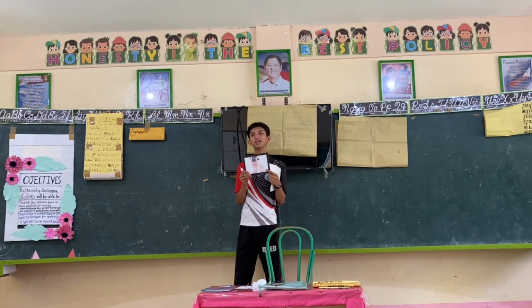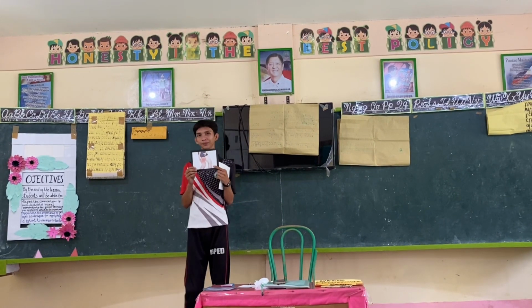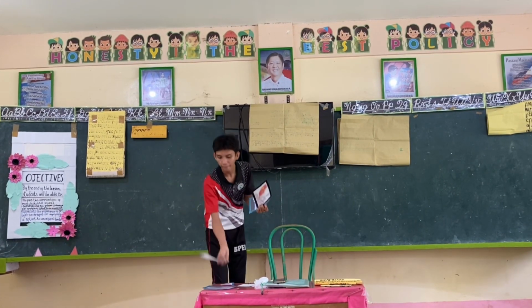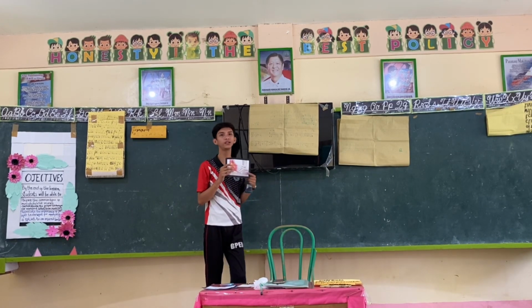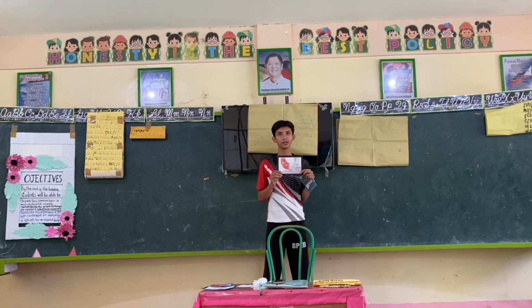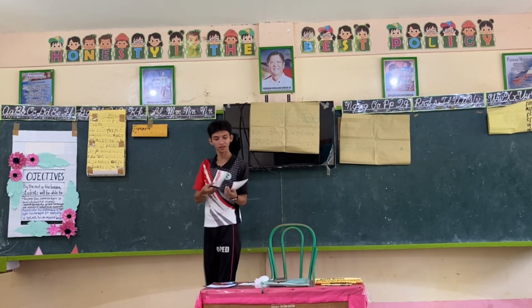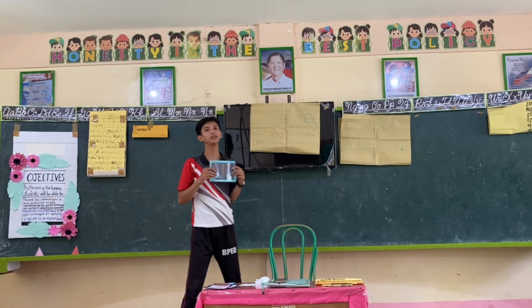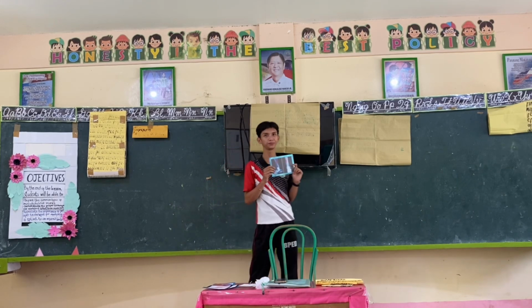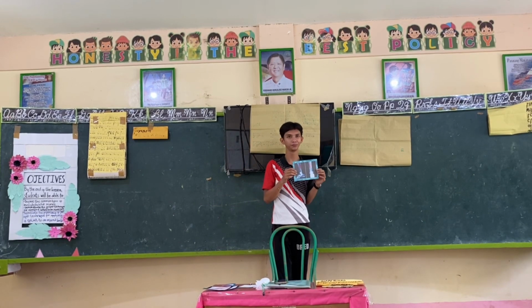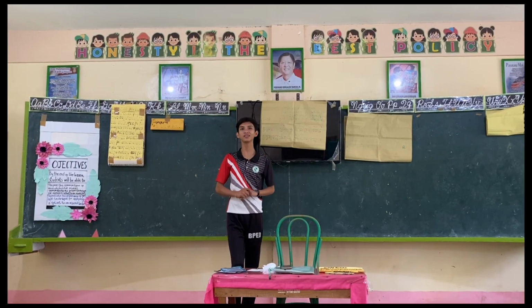What do you think about this, John Ray? Correct. And another one. Yes, Hazel. Correct. And last one. Yes, Myself. Correct. So let us proceed to our topic.